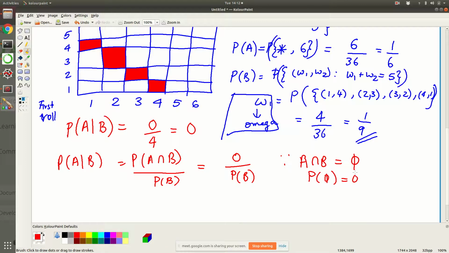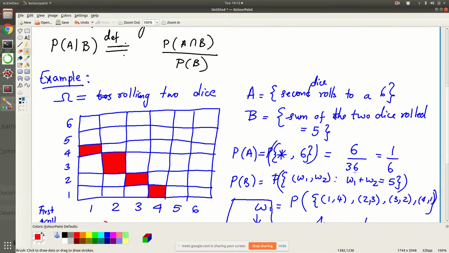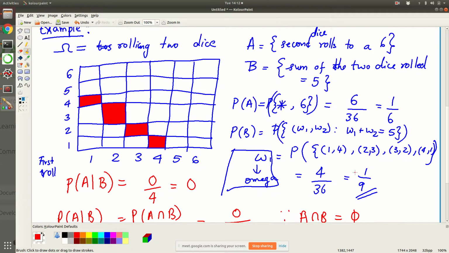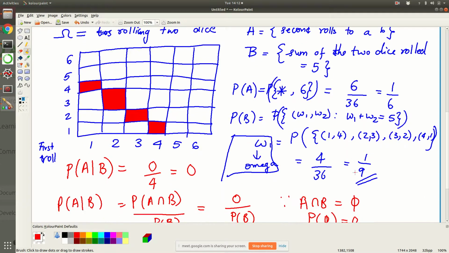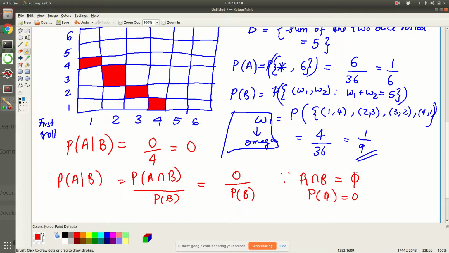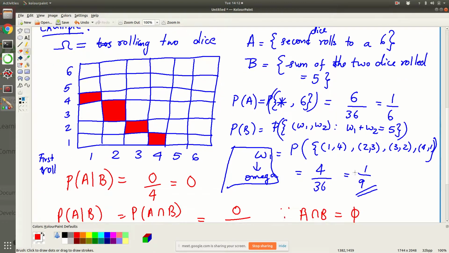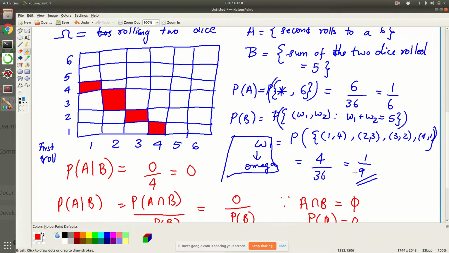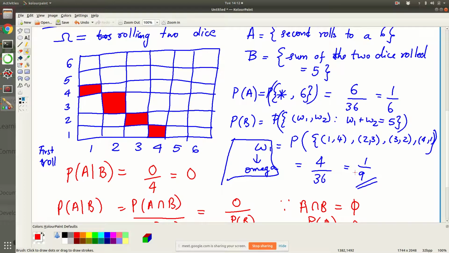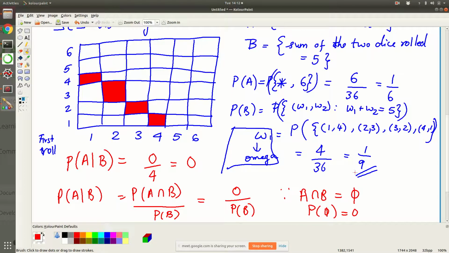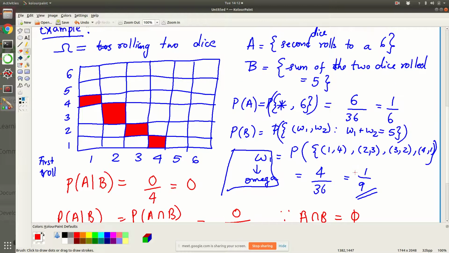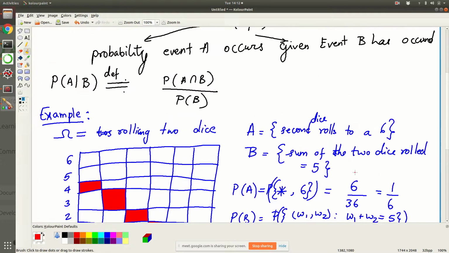So this entire exercise shows us that you can use the formula itself, or you can think about this very intuitively and come up with the same answer. Is this discussion clear? I hope this example makes it a little clearer what we mean when we talk about conditional probability.